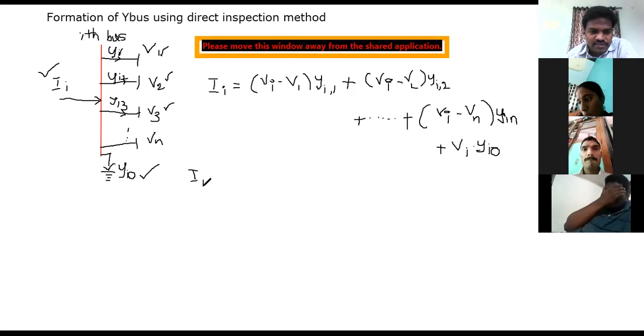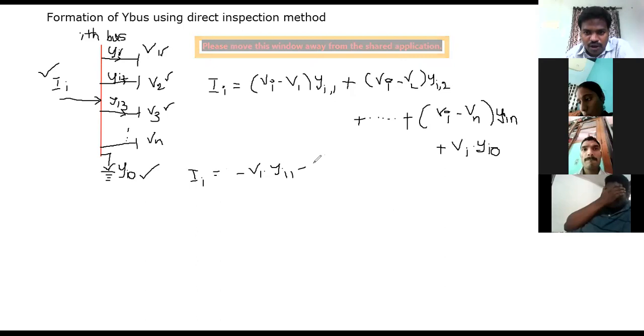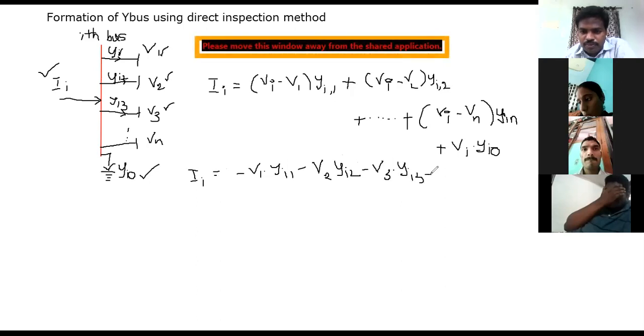So I can consider this as Ii is equal to minus V1 into yi1, minus V2 into yi2, similarly minus V3 into yi3, and similarly up to the last one, Vn into yin.